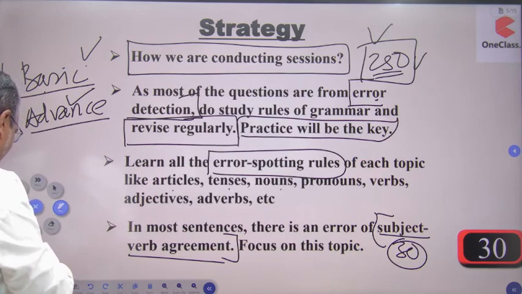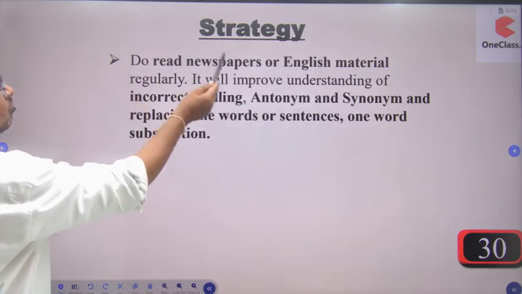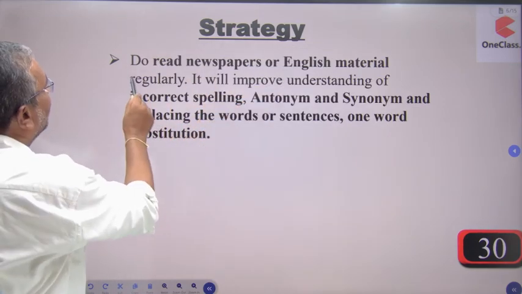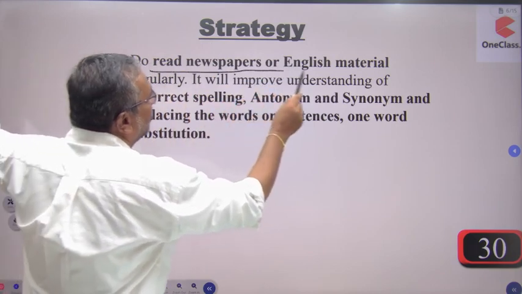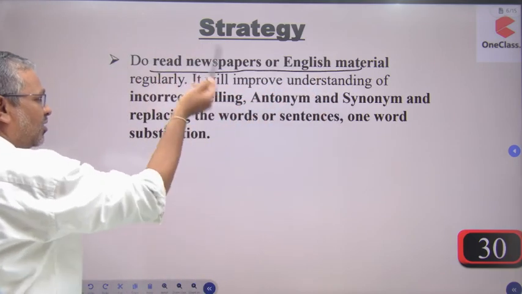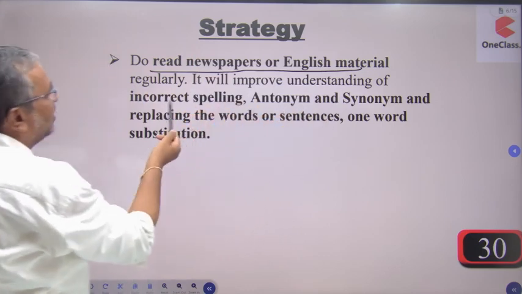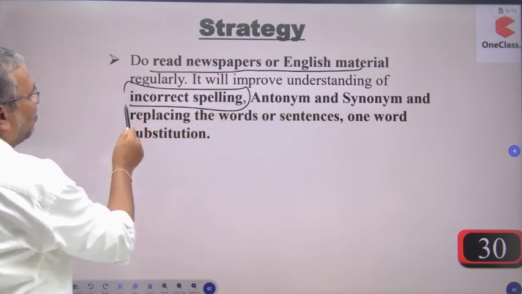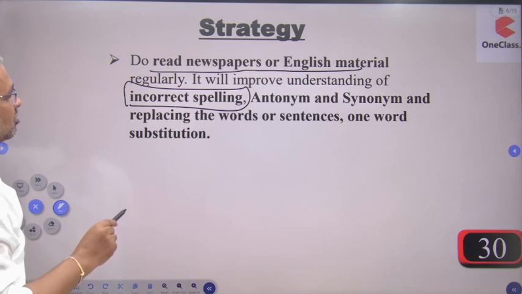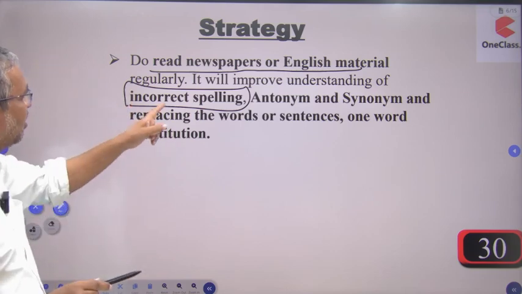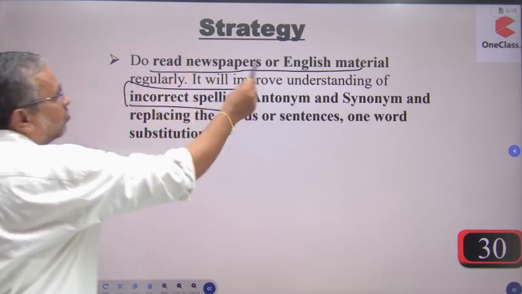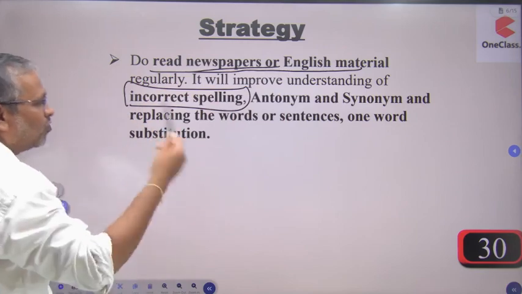Again, for the next one, do read newspapers or English material regularly. I think that might be followed by you. You are reading the newspaper and you can collect new words from it. It will improve understanding of incorrect spelling. This is a major part, because generally we commit mistakes with spellings, and that is why I need to correct that. For that, you can go for newspaper reading, and we are going to have the practice.